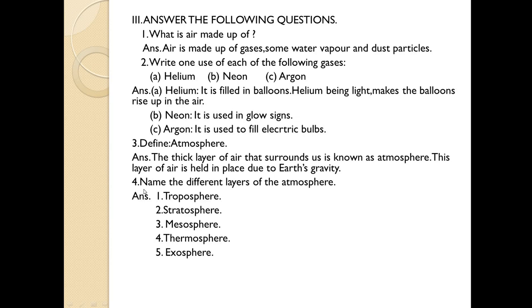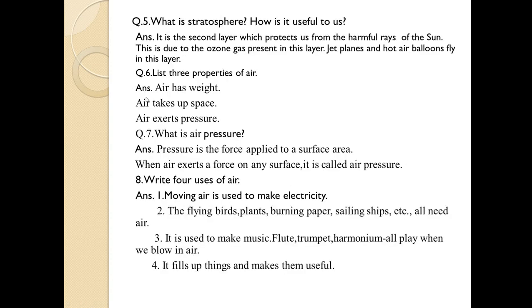Let us move to the fourth one. Name the different layers of the atmosphere. Answer is troposphere, stratosphere, mesosphere, thermosphere and exosphere. These are the different layers of the atmosphere. Let us move to the fifth one. What is stratosphere? How is it useful to us? It is the second layer which protects us from harmful rays of the sun. This is due to the ozone gas present in this layer. Jet planes and hot air balloons fly in this layer. So these are the definitions for stratosphere.